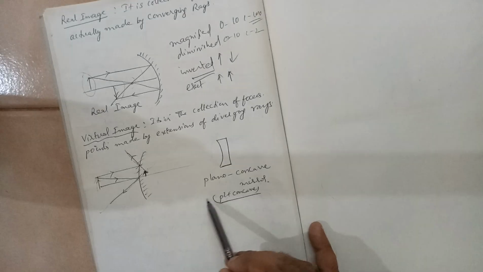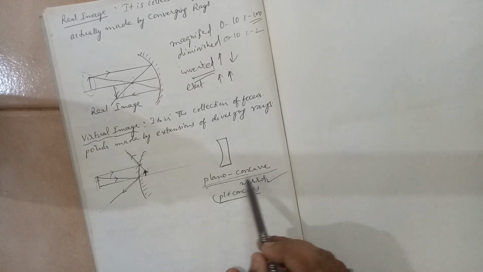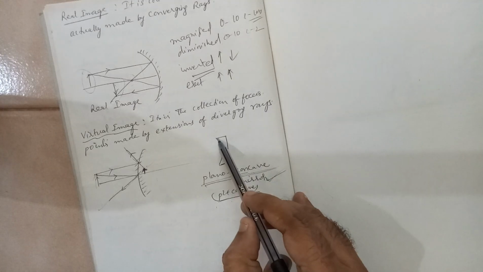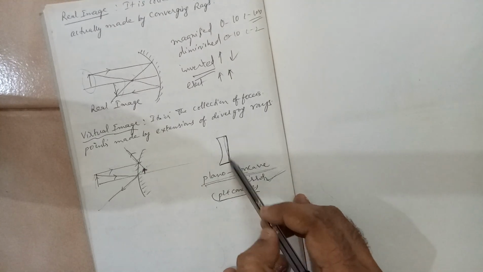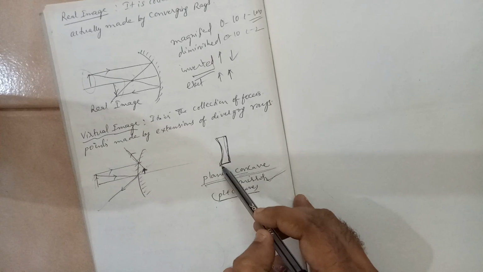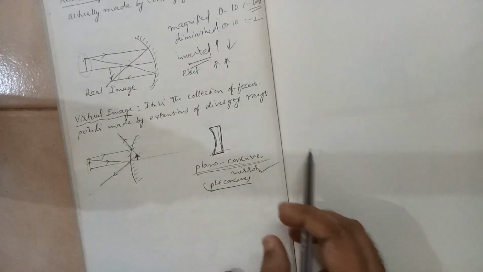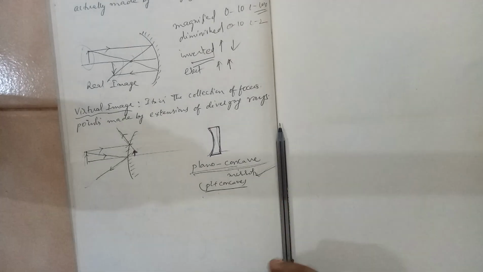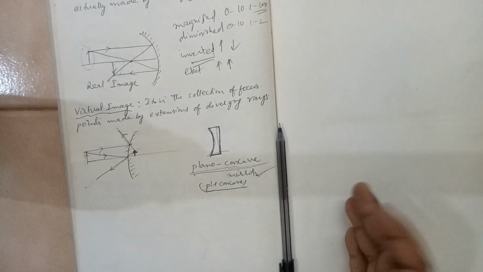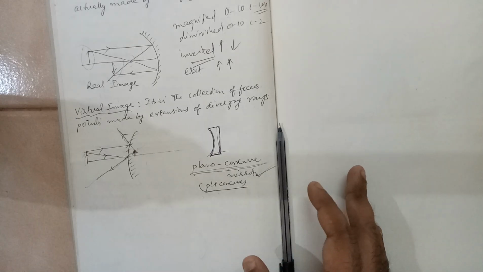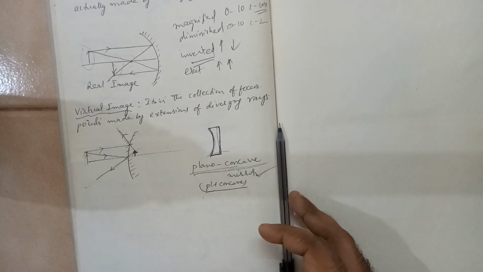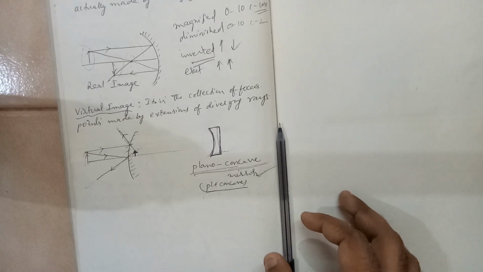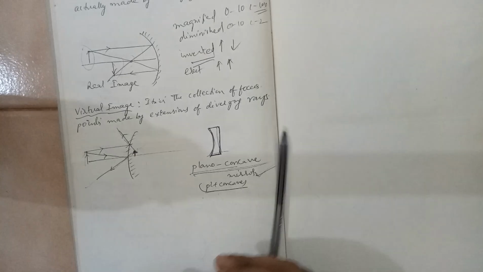You come across this term plano concave mirror. Plano concave mirror. So it is basically a plane plus concave. You can see here, this part is the plane part and this part is the concave part. It is a combination of these two. There must be some physical application of making such mirrors. Just for the sake of combinations, we are not going to make them, right? It costs us money. So there are different purposes, and different types of mirrors are also used. Primarily, the types of mirrors we are going to see are the ones we have discussed.